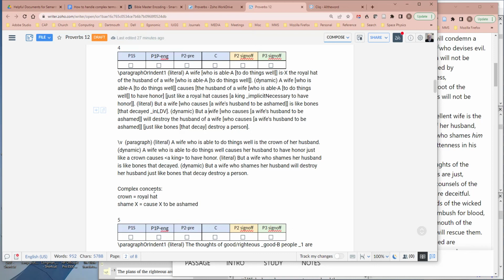In the complex concepts section, I define crown as a royal hat and shame X is to cause X to be ashamed. So that's how I did this verse.